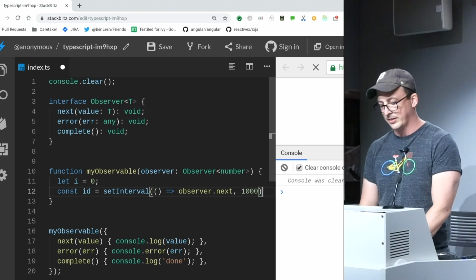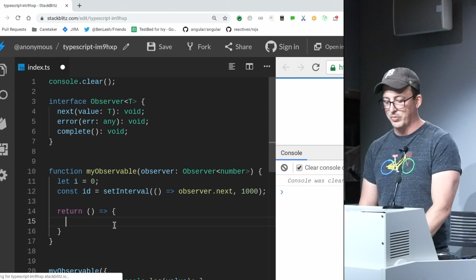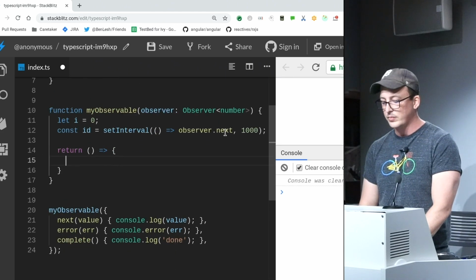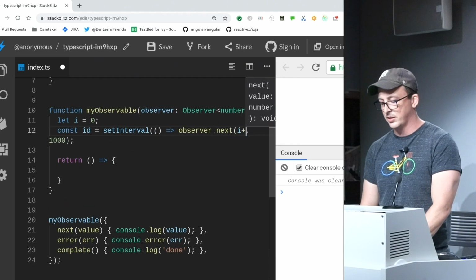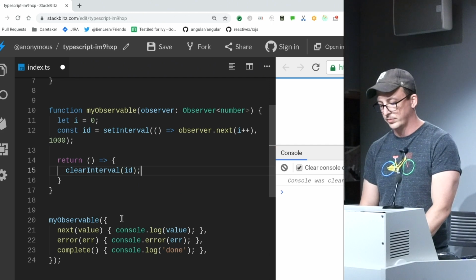I'm going to do once every second. And then I could return some sort of teardown, because we want to be able to tear this down when we no longer care about it. This is just going to increment i and then call observer.next on it. And here, we're just going to call clearInterval with the id. So saying 1, 2, 3, and so on.